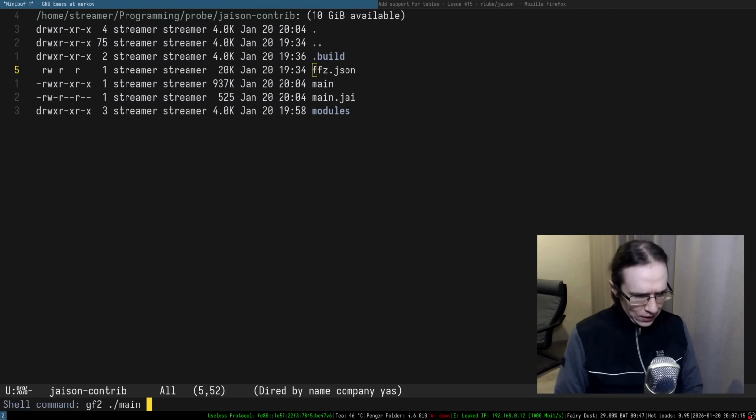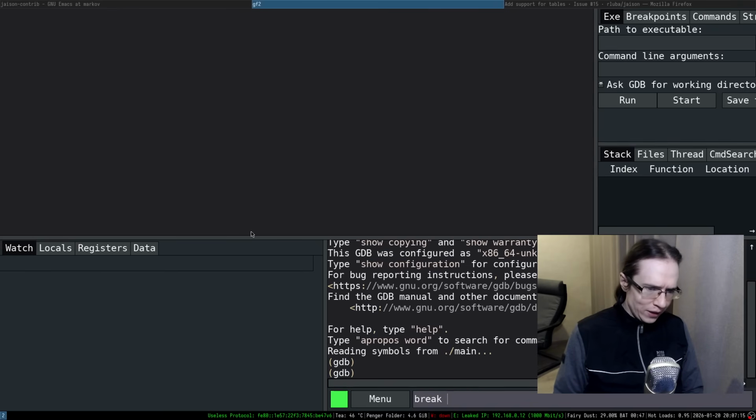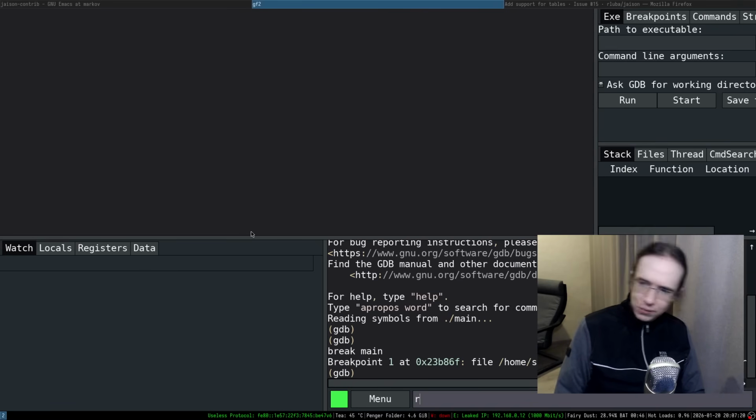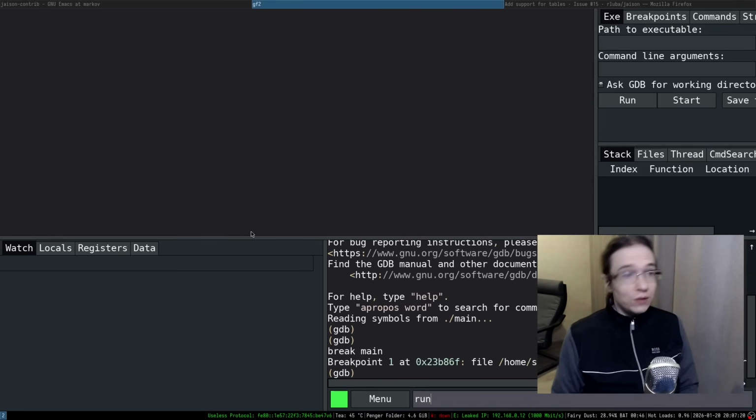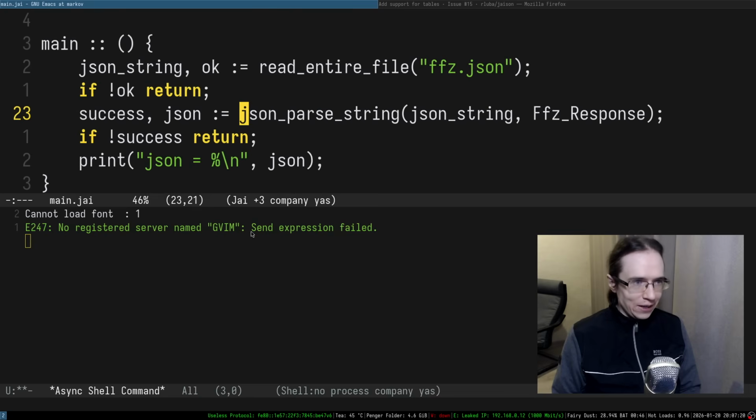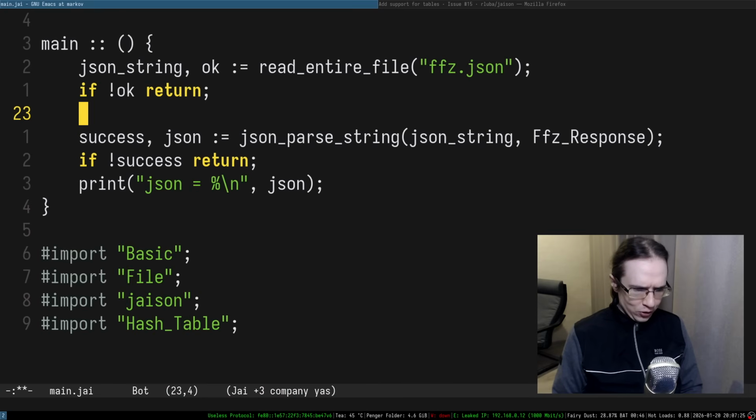gf2 main, and yeah, I'm just going to break at main. If it's breakable, it seems to be breakable though. Well, we don't even have to do that. Jai has a very cool thing actually. It has breakpoints.